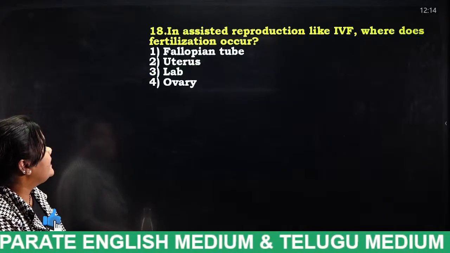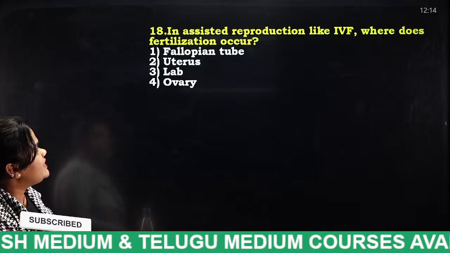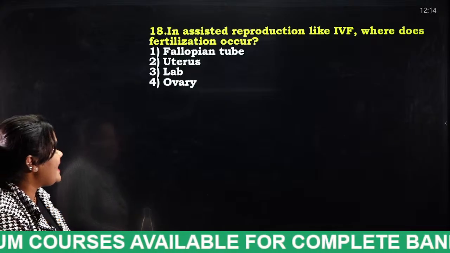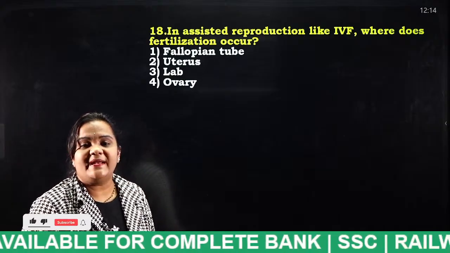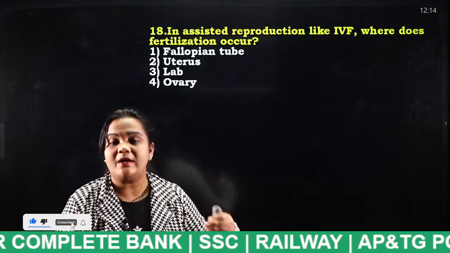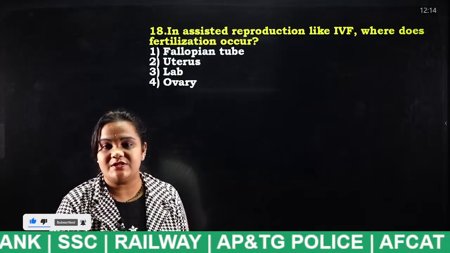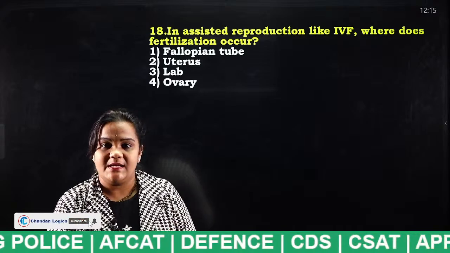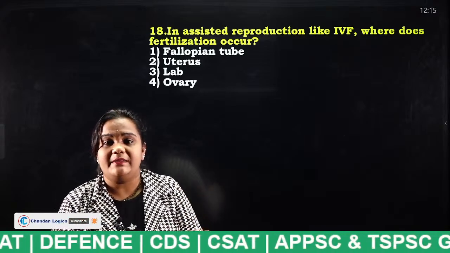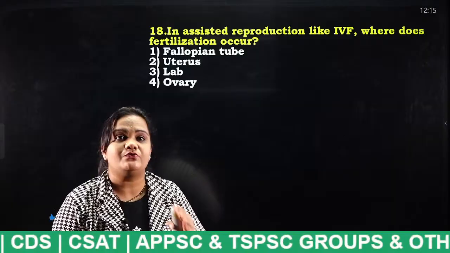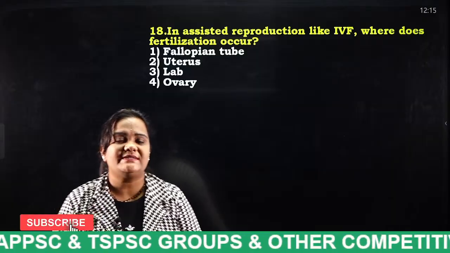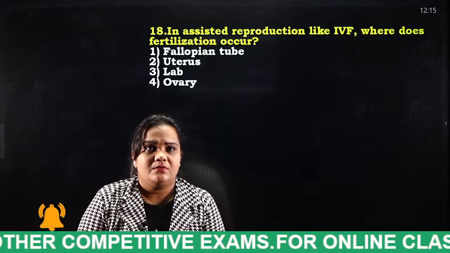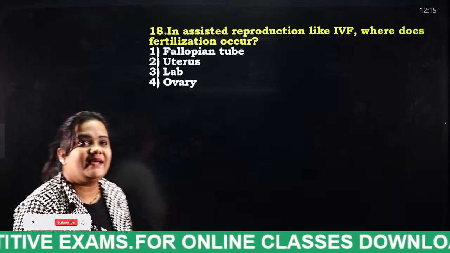Next. In assisted reproduction like IVF, where does fertilization occur? Fallopian tube, uterus, lab, ovary. In many cases, women do not get pregnant, right? In such situations, they will go for the IVF process. So the fertilization process takes place where? Tell me students, what is the answer for this question? In the IVF system, yes, very good, lab.